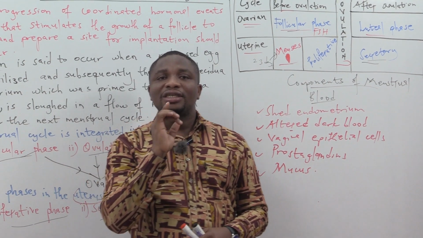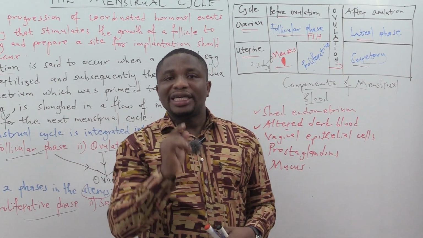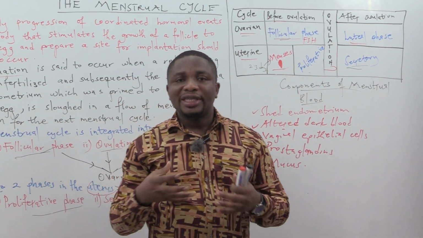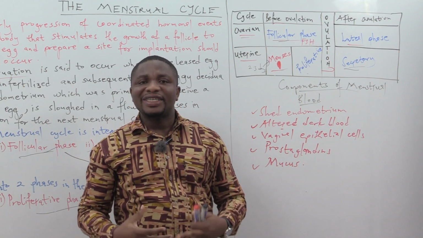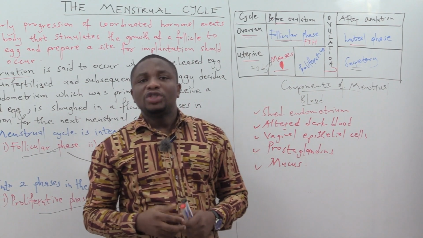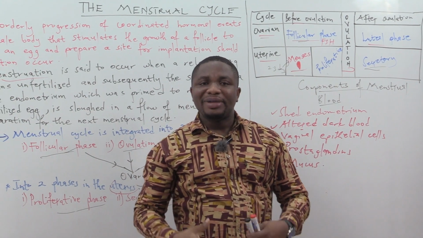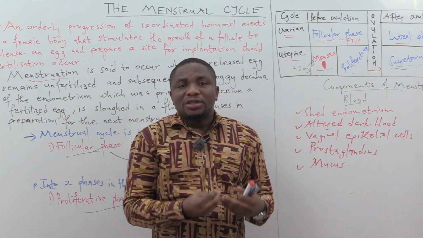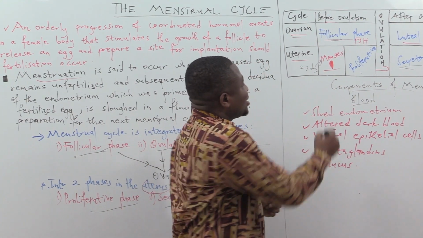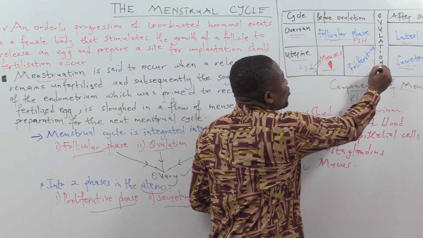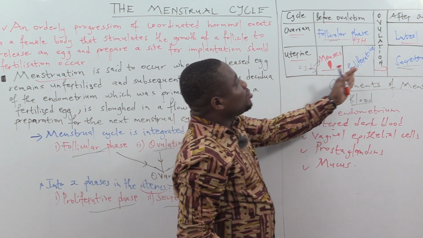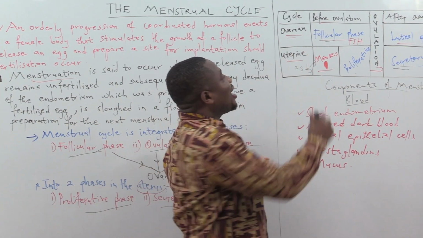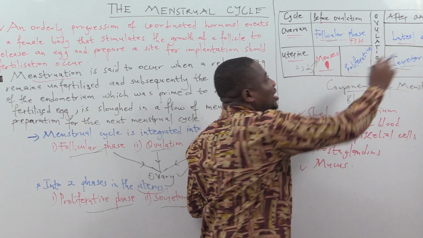The take-home message is that menstruation is not the same as the menstrual cycle. Menstruation or menses or the period is that period where you are having bleeding, vaginal bleeding. That's where you have the bleeding taking place. That's the menses that we are talking about. But the menstrual cycle includes the menstruation, as we said. It includes the proliferative, the ovulation and secretory phase. If you take the menses, proliferative and secretory phase, they will be taking place in the uterus. But if you take the ovarian, you have the follicular phase, the ovulation and the luteal phase.